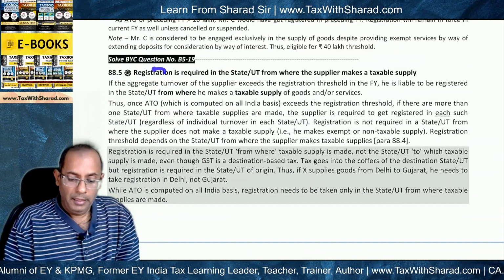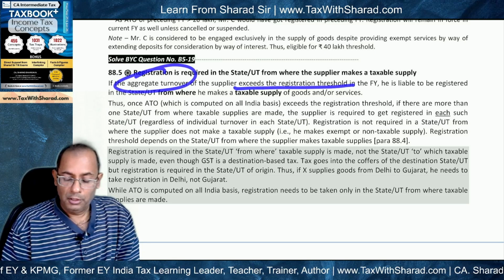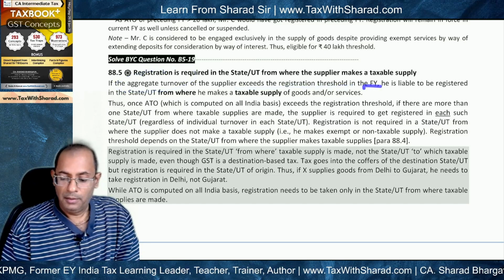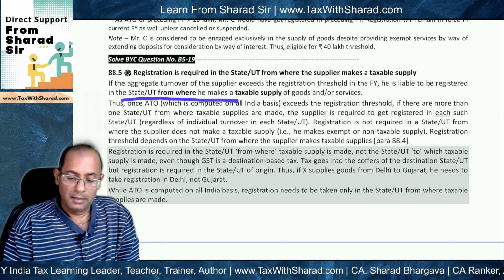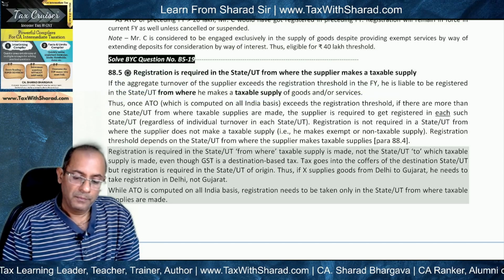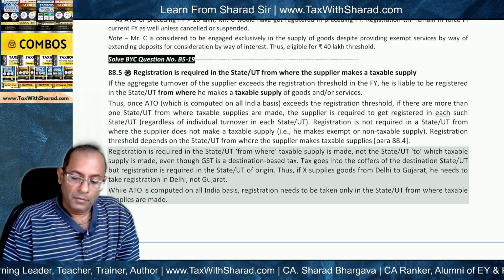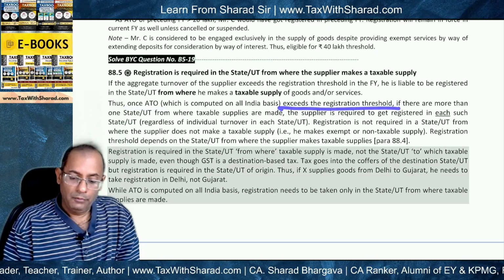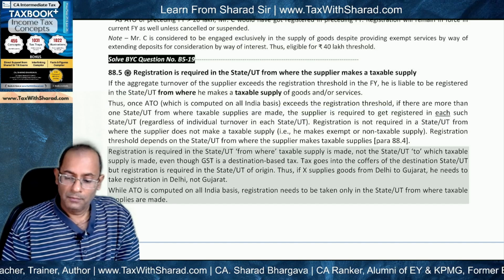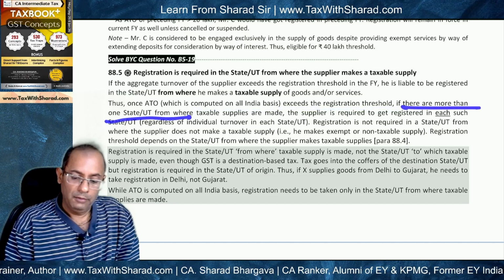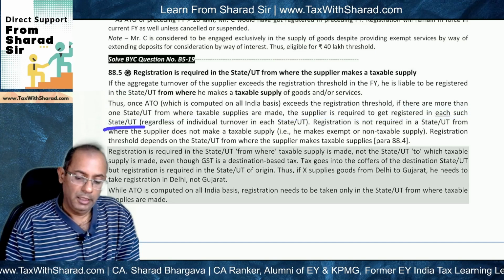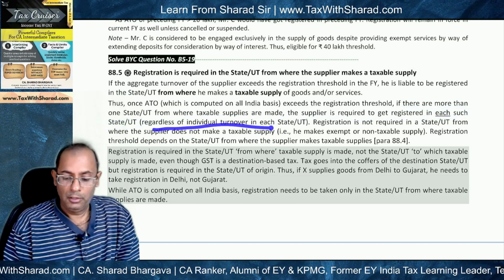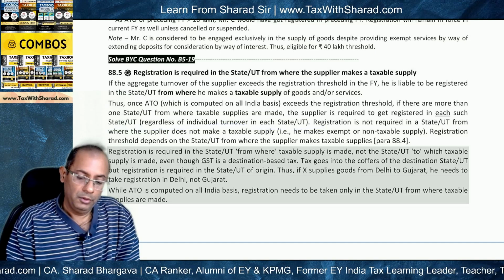Further, we know that if the ATO exceeds the registration threshold, that means 20 lakh in the financial year, it is liable to be registered in the state UT from where it makes a taxable supply. Okay. Thus, once the ATO exceeds the registration threshold, which is computed on an all India basis, and if there are more than one state UT from where taxable supplies are made, registration is required in each of such a state or UT, regardless of individual turnover in each state or UT.